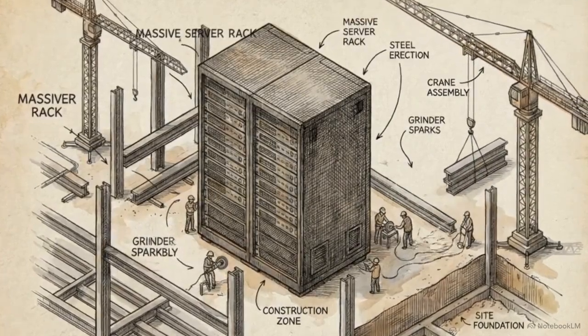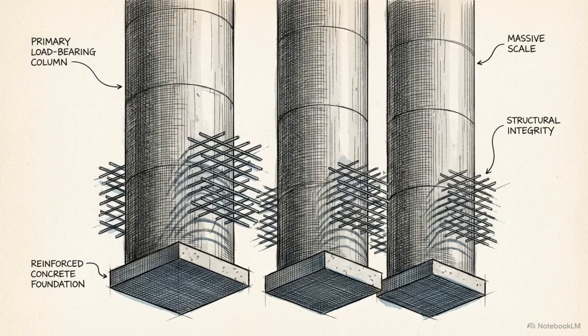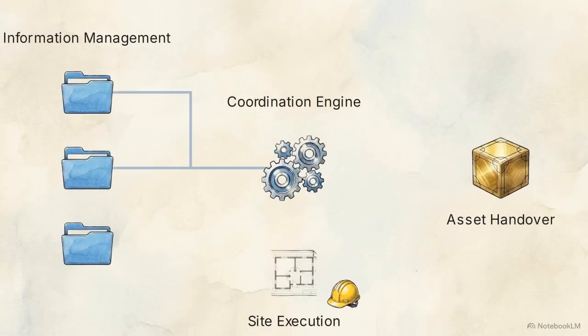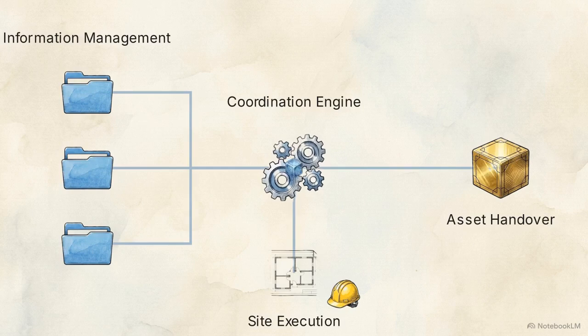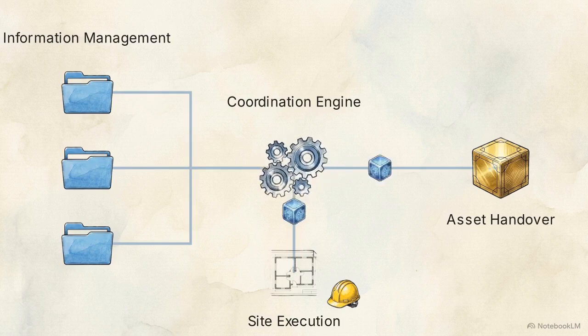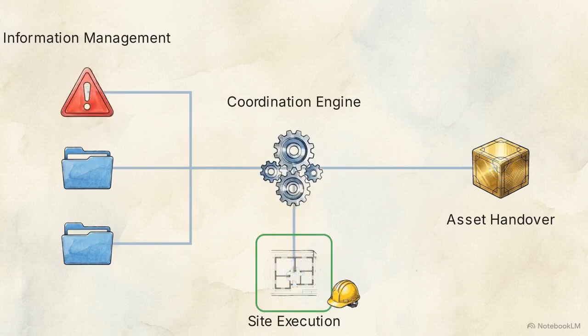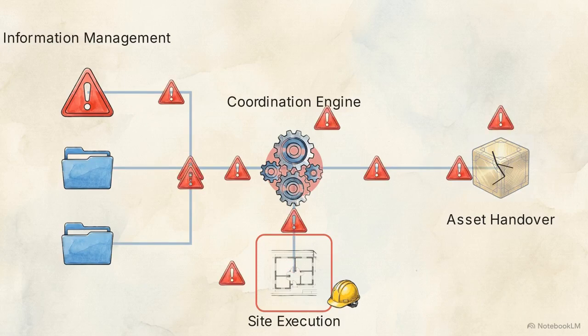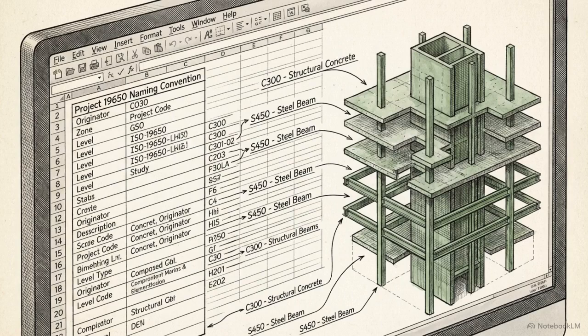The success of a digital construction project balances on three interdependent pillars: data quality, coordination, and handover. This macro view shows when vulnerabilities are patched. Verified data nodes feed a clash-free coordination engine, filtering into precise site execution. But observe the fragility. If one data node fails and turns red, a cascade of failure warnings rips through the entire downstream pipeline. Governing standards like ISO 19650 and buildingSMART provide the technical specifications required to maintain a functional firewall against that cascade of failure.